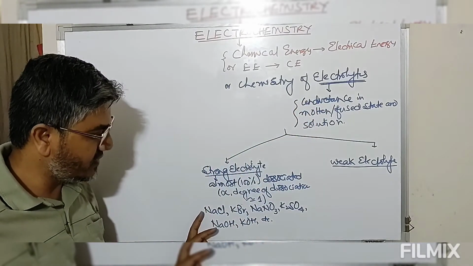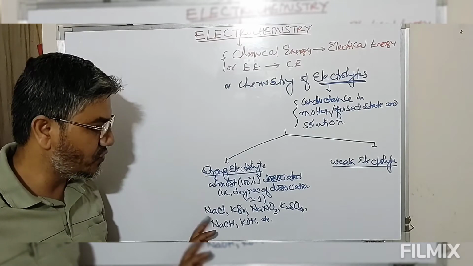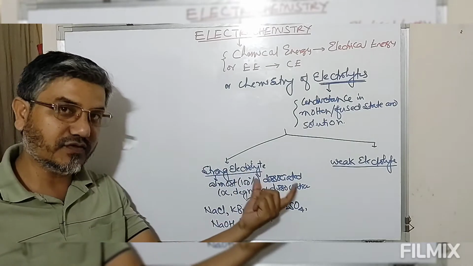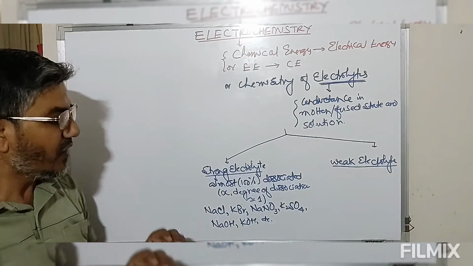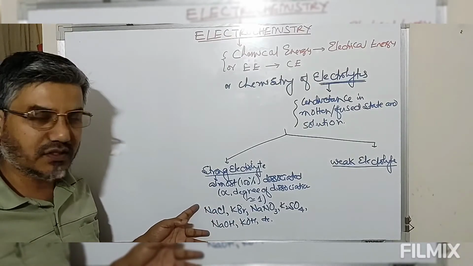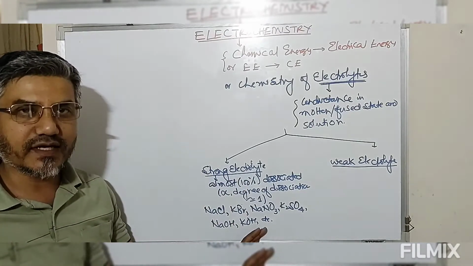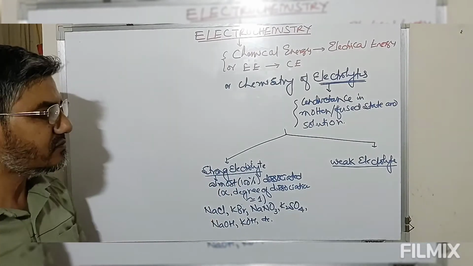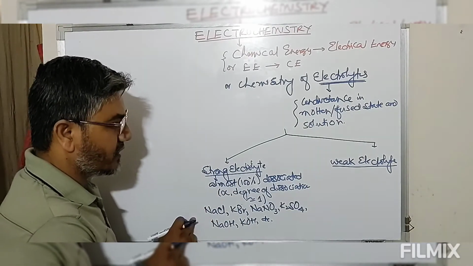But when heated to their melting point, they dissociate to give Na+ cations and anions, and those ions show conducting property. As well, when these compounds are dissolved in water, they furnish cations and anions, and this solution contains free ions. These are known as strong electrolytes.